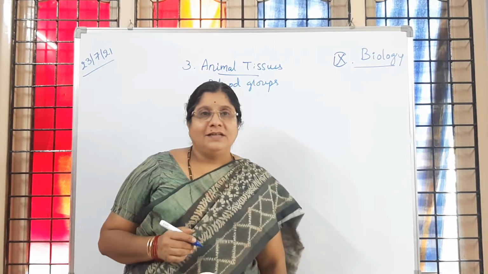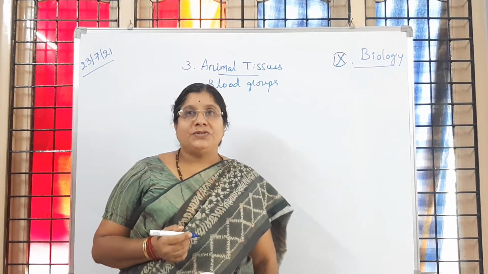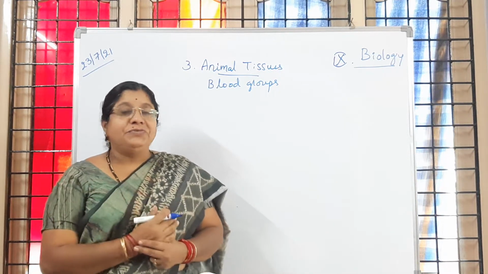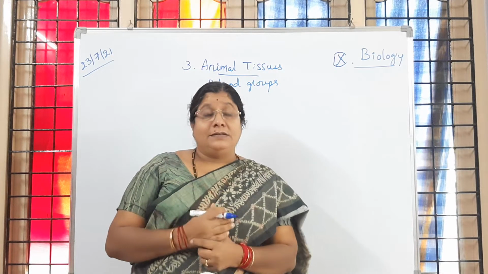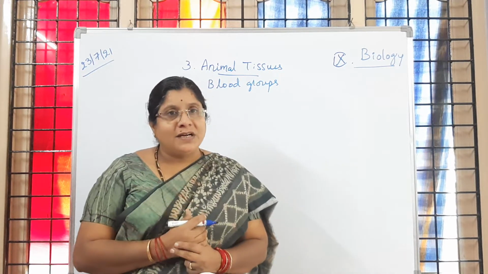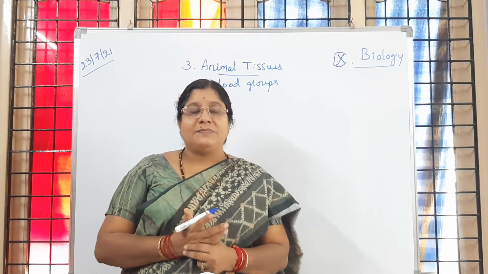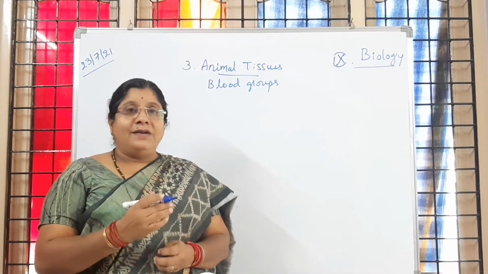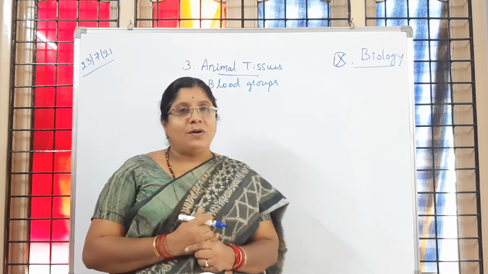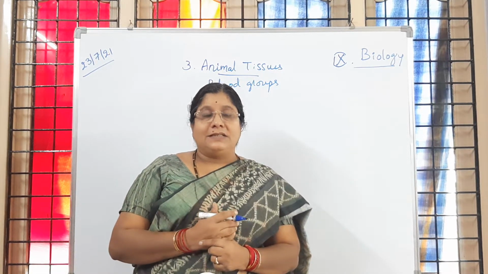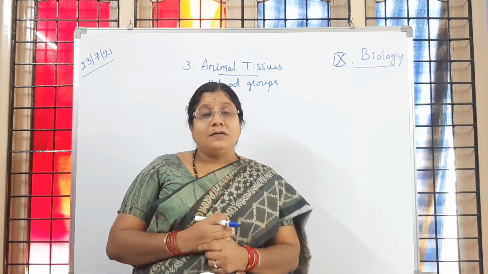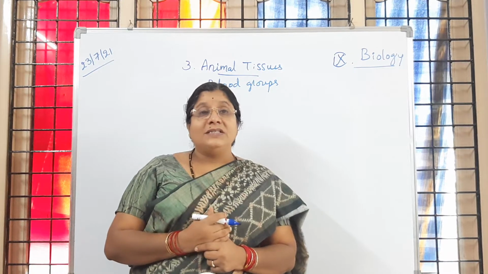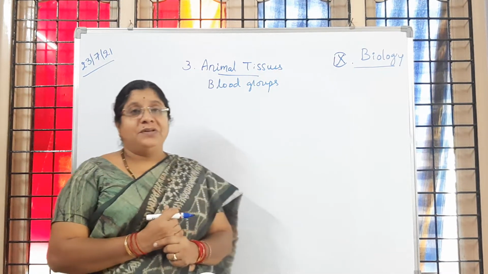Good morning, children. In animal tissues, you learned about the different types of connective tissues, and in blood, you learned the complete history about blood. You also learned about the different types of cells present in the blood, the other component, that is plasma, and the functions of blood cells. All that we completed in yesterday's class. So today we are going to learn about something interesting related to blood. What is that? Blood groups we are going to learn.